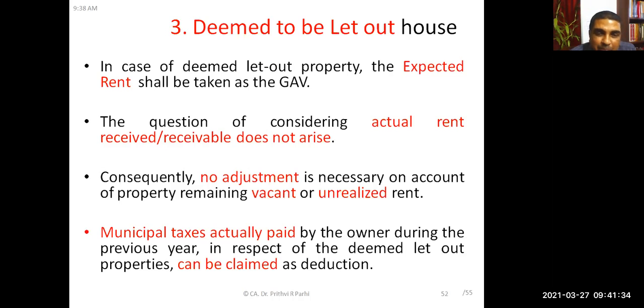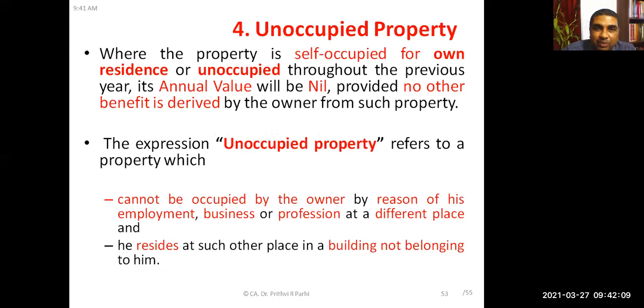Since it is a let out house, municipal taxes actually paid by the owner can be claimed. Municipal taxes can be claimed because it is a let out house. It is not a self-occupied house. We are treating it just like a let out house. So municipal taxes can be claimed, interest on borrowed money can be claimed, and the standard deduction of 30% for repair and maintenance can also be claimed. All these things can be claimed. Okay, this is about deemed to be let out house. Right. The fourth kind of house which we are going to cover is the unoccupied house.